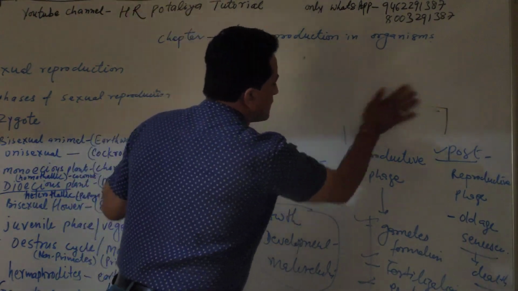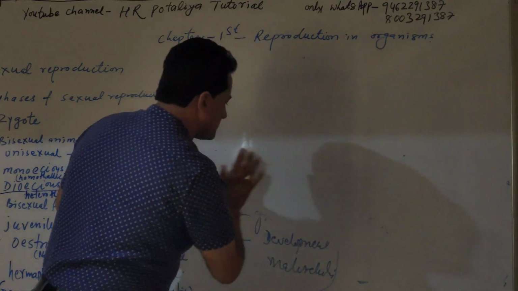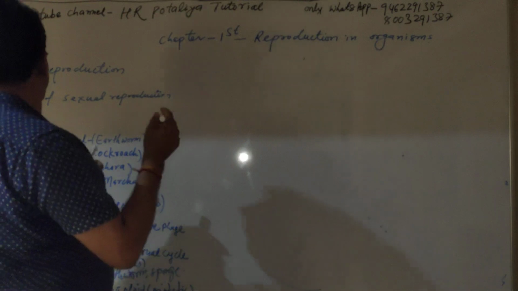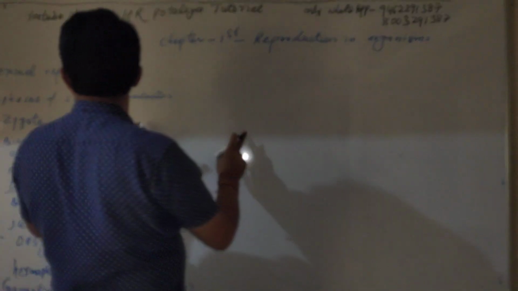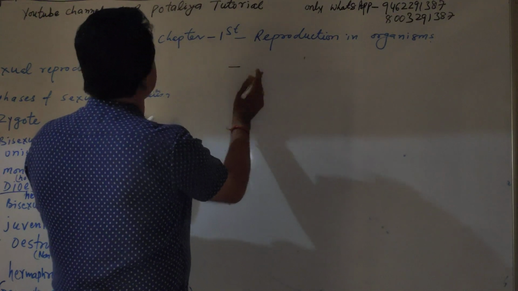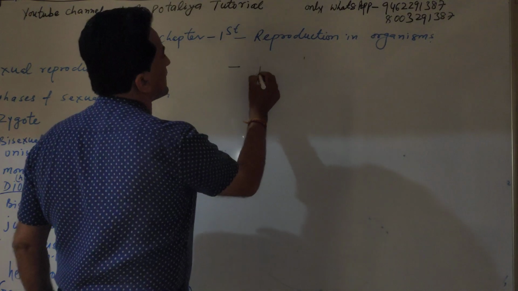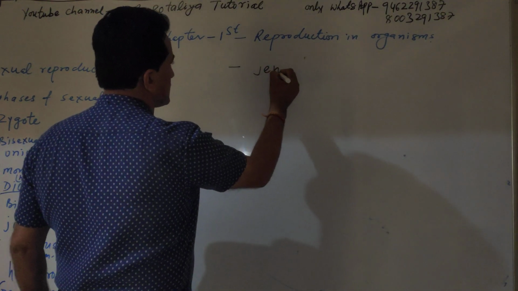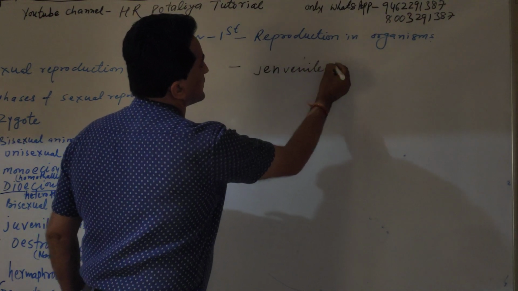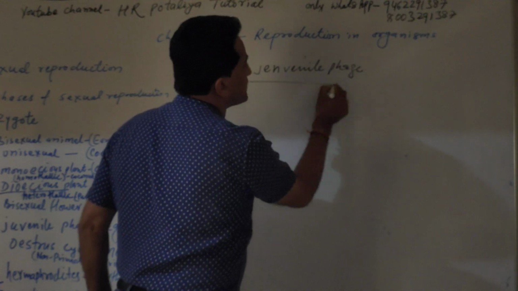Now this time we will go through the particular terms which are related to sexual reproduction. First of all, there is one term. In this phase, an organism goes through the juvenile part. Juvenile phase means what?